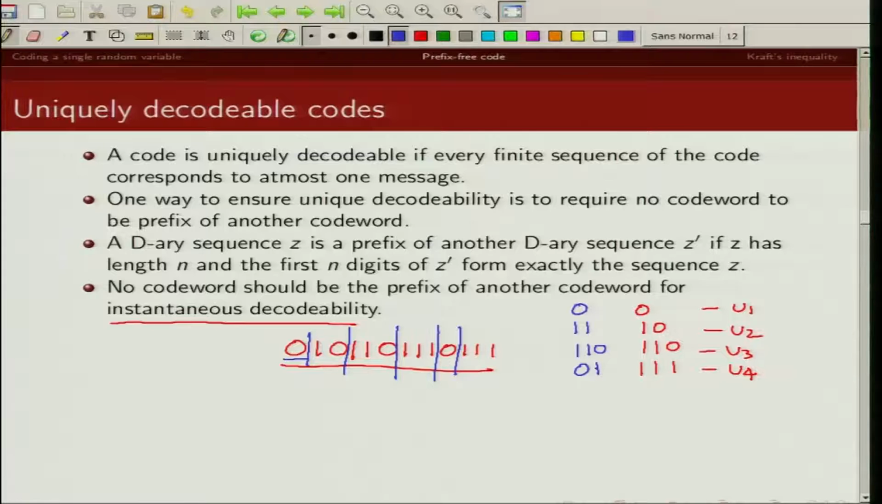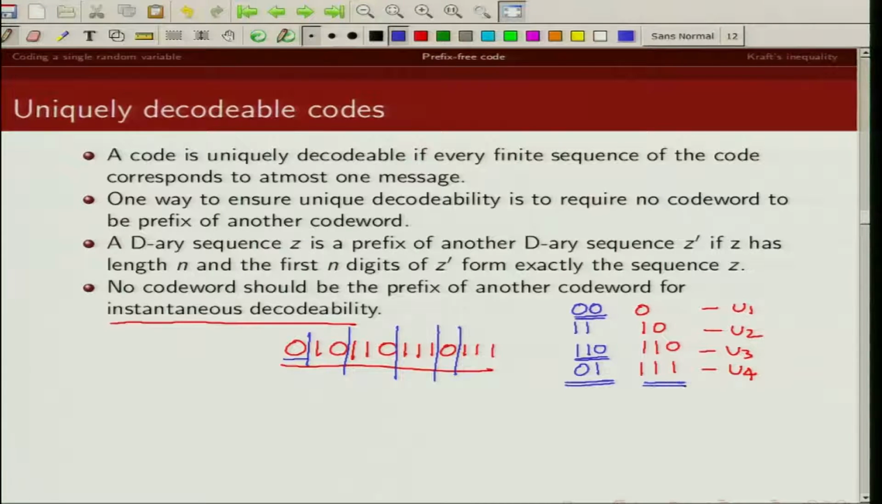If I change it to something like this, let's say this is my set of code words, then in this case you can see if I get 1 1, I will have to wait and see what the next bit is. If the next bit is a single 0, then it's probably this code word. If there are an even number of zeros, then probably this code word has been transmitted. So this is an example of a code which is not instantaneously decodable, because I will have to look beyond what I have received to actually decode the sequence.